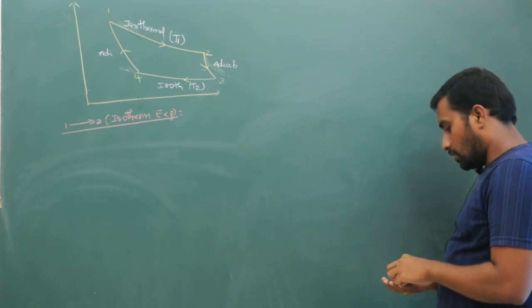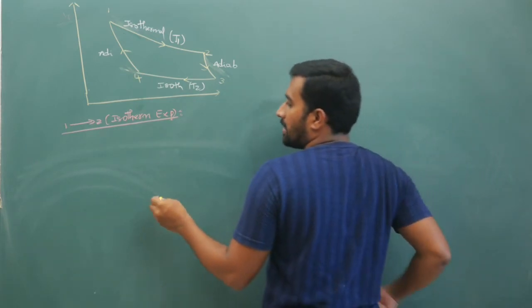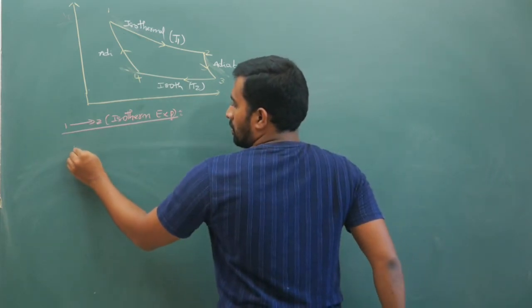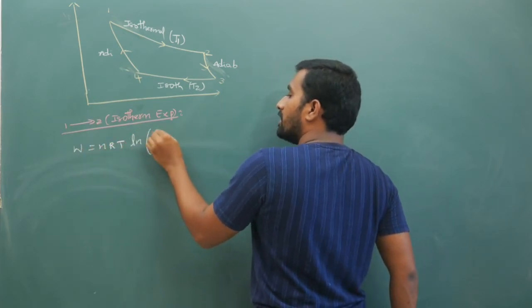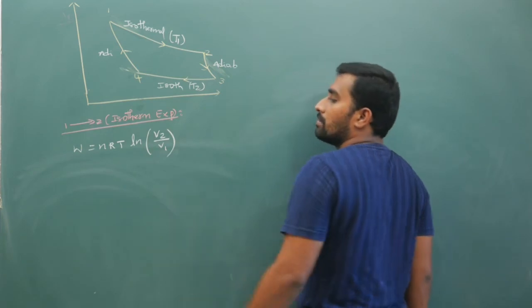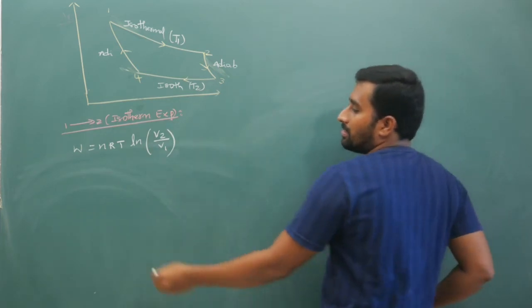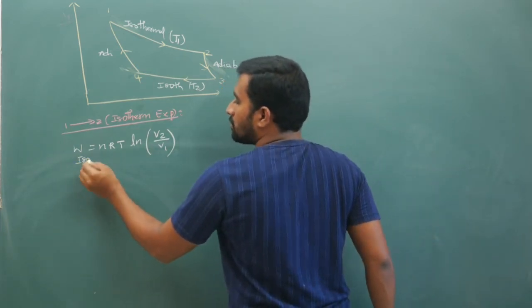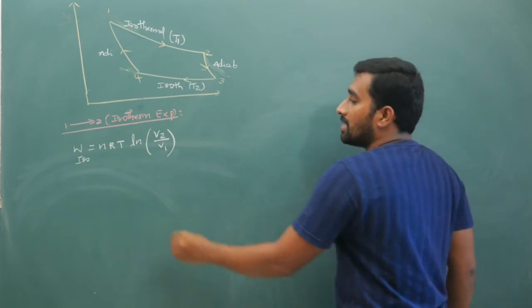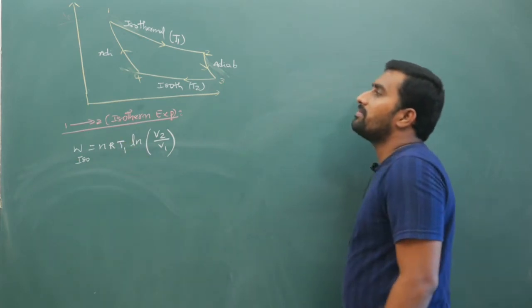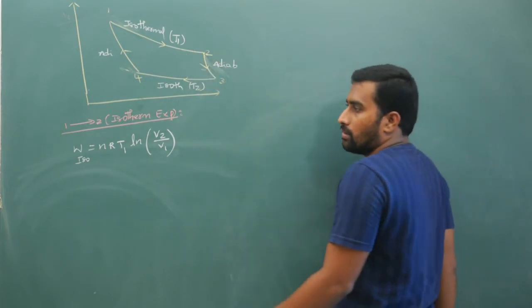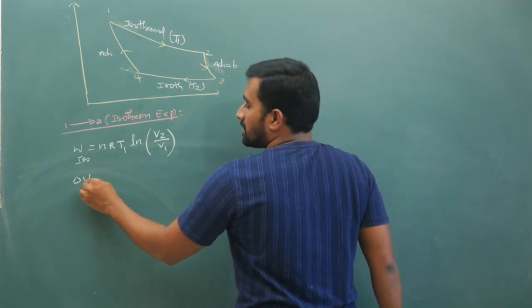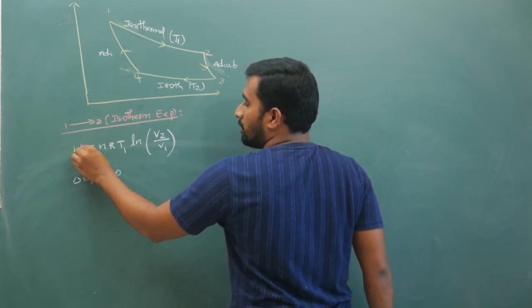Your work done in this case is nRT ln of V2 by V1. So remember, work done in isothermal expansion is nRT1 ln of V2 by V1, because the temperature here is T1, where V2 is the volume at 2. Now for isothermal process, the change in internal energy is 0, this is W1.